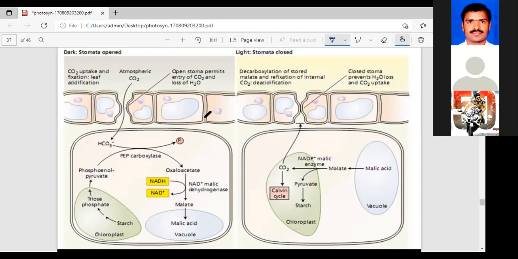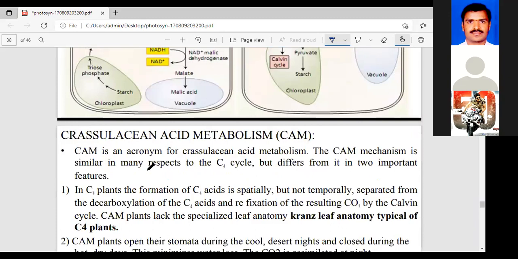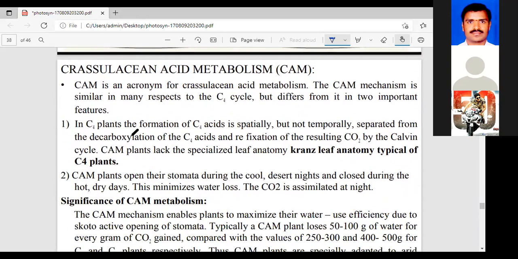See in this cycle, you can observe this is the atmospheric CO2. CAM is an acronym for Crassulacean acid metabolism. The total mechanism is similar to the C4 cycle, just like C4, but C4 has dimorphism of chloroplasts. Here only the stomata timing is different, daytime and nighttime. But they differ in two important features.